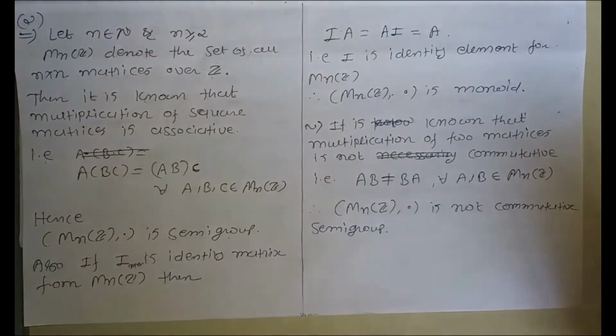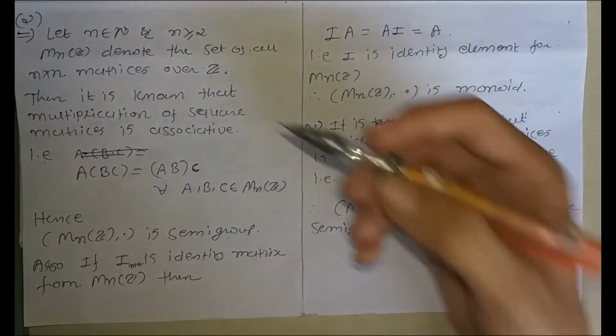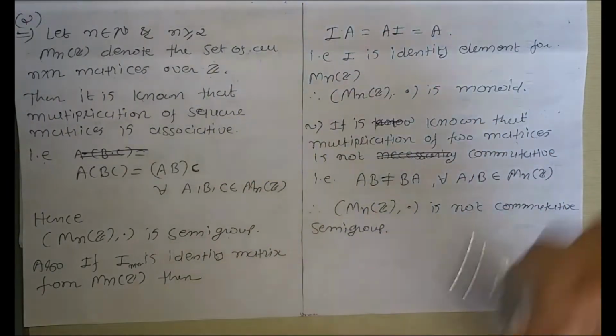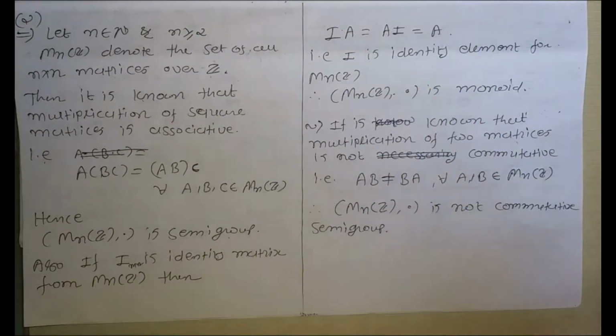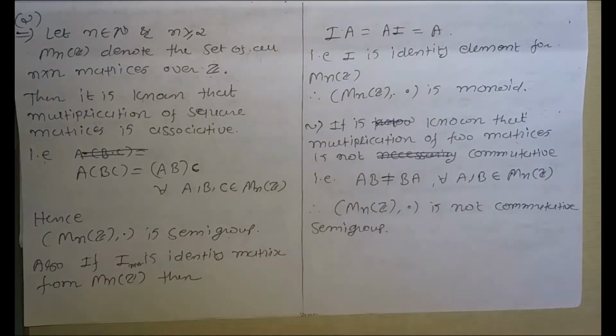So I works as an identity element. Matrix multiplication is associative, so this is a semigroup. Then we have shown that there exists an identity element in this semigroup, so it is a monoid.